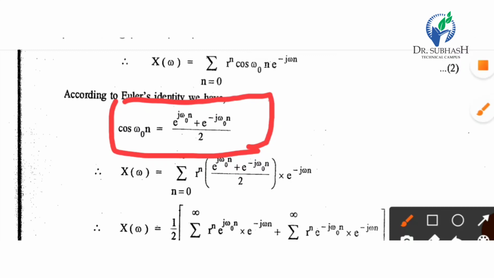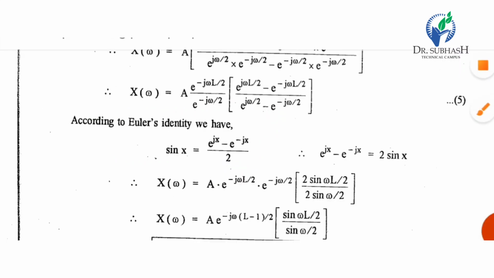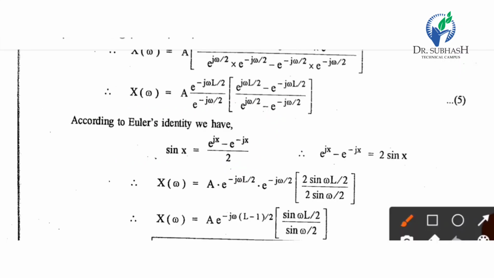We will use it many times. For sin x, again Euler's identity, sin x equal to e raised to jx minus e raised to minus jx divided by 2j. So cos and sin terms can be written in the form of e raised to. These two equations we will use many times.